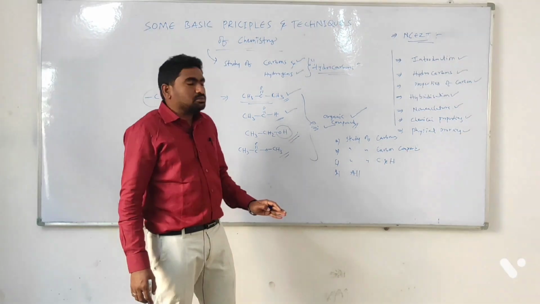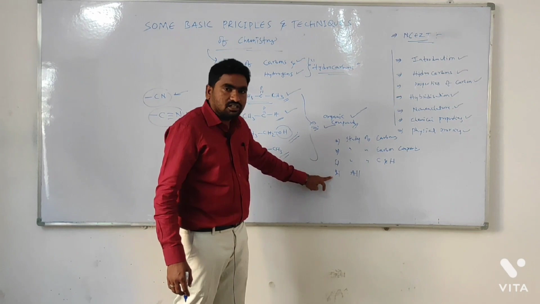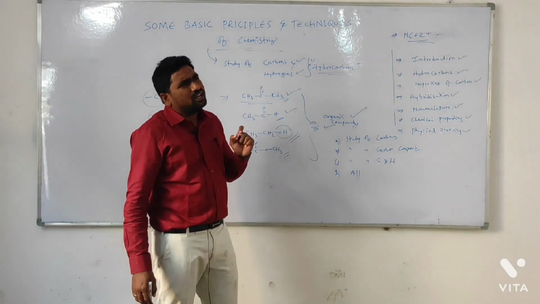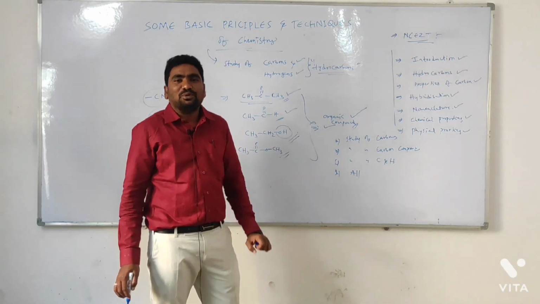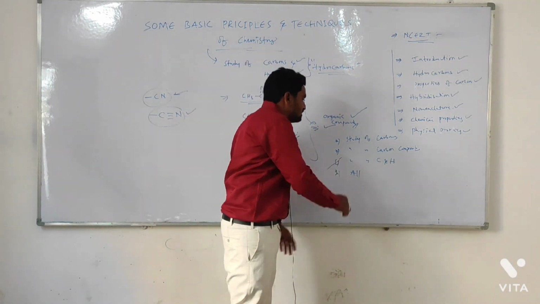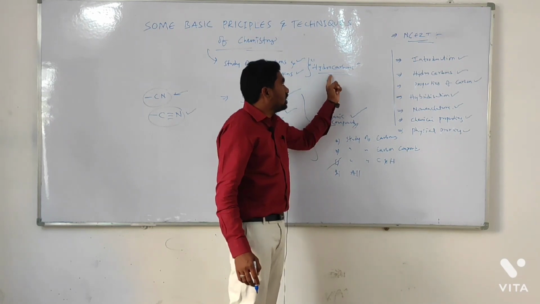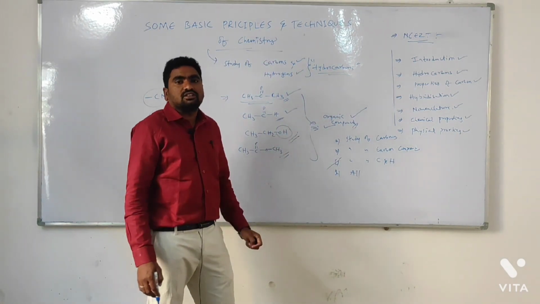Maximum students answered option A, otherwise option D. After writing the exam, I wrote the correct answer, but maybe it is a computer mistake. It is not a computer mistake, beta, it's our mistake. This is the actual definition: the study of carbons and hydrogen is called hydrocarbon. If you are studying hydrocarbons, that is called organic chemistry.